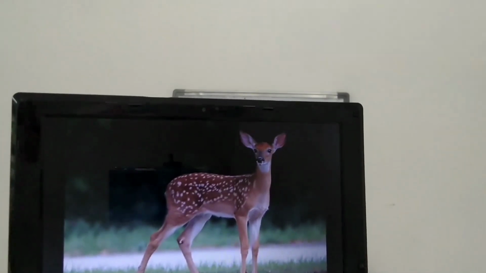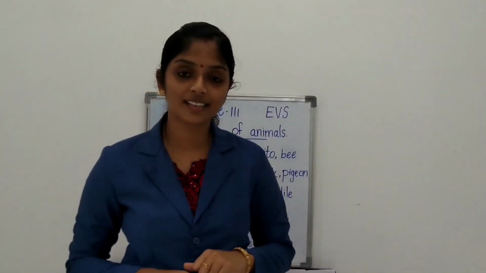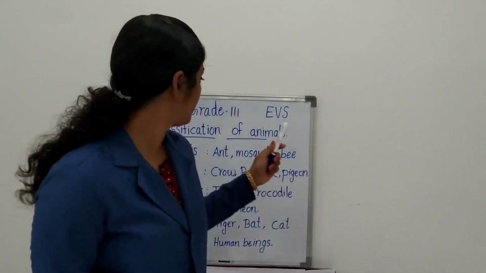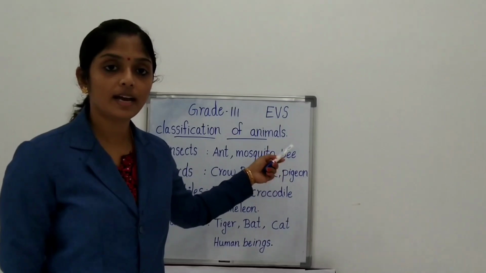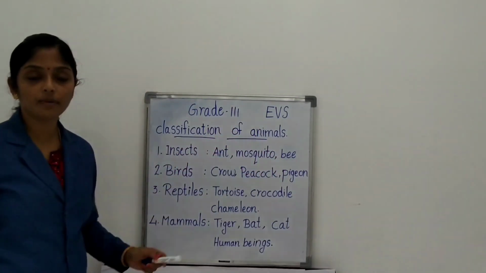Deer. Do you see the examples? Does everyone understand? Okay, all of you understand? Yes, very good. What is today's topic? Classification of animals, insects, birds, reptiles, mammals.